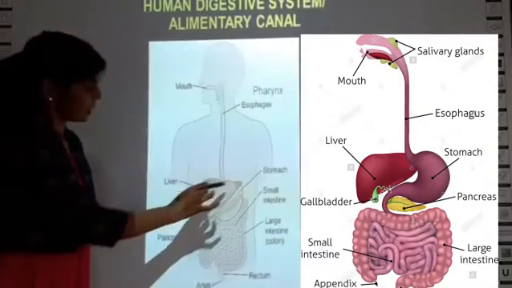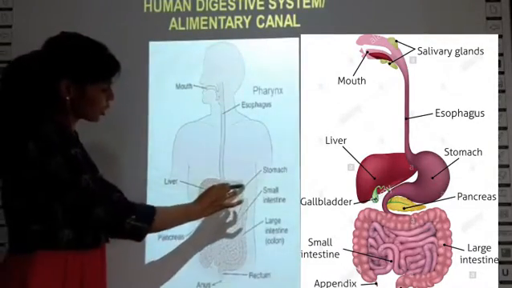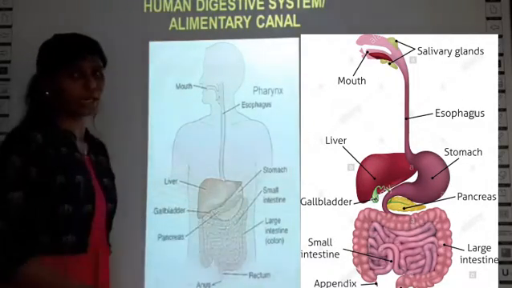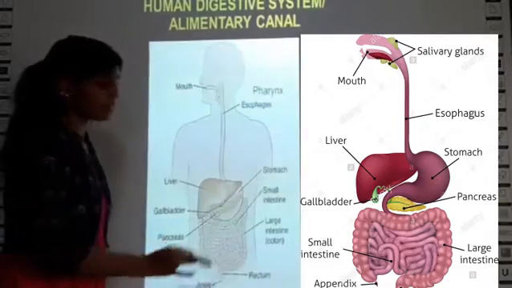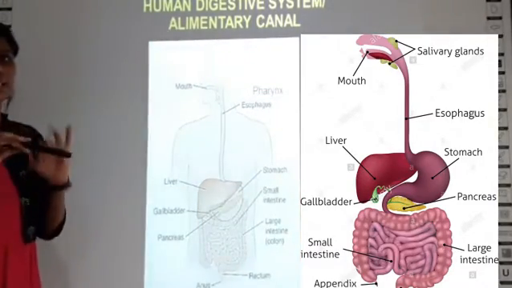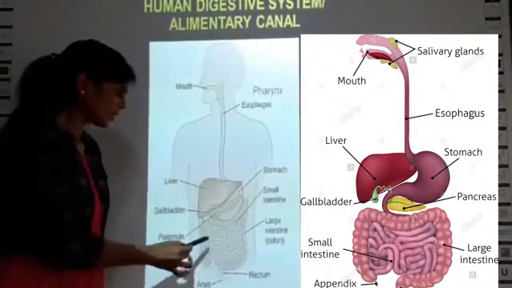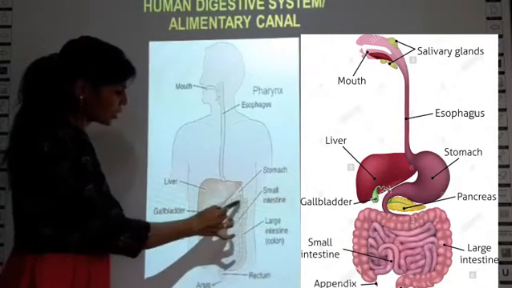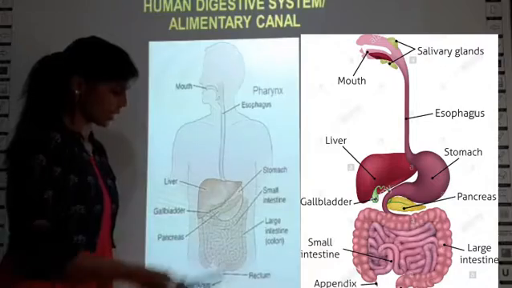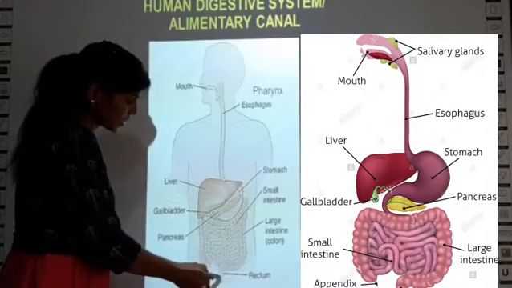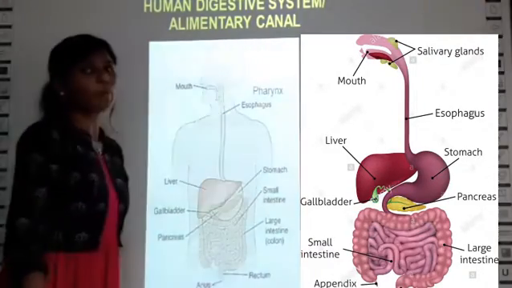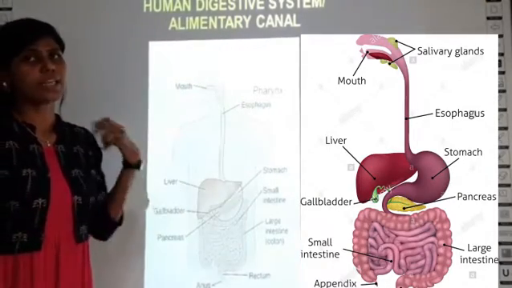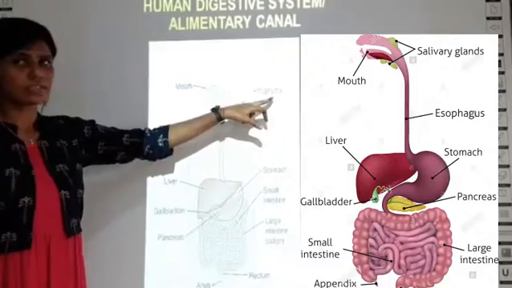Then you have a triangle shaped structure, and this is called the liver, and you have a J shaped structure, it is called the stomach, and you have 2 intestines, that is large intestine and small intestine. The inner coiled one is called the small intestine and the outer large one is called the large intestine. The large intestine ends with the structure called the rectum and the opening called the anus. You should be familiar with labelling all the parts if an image of a digestive system is given.